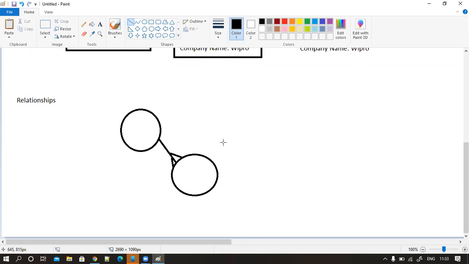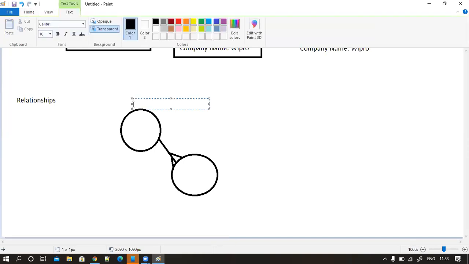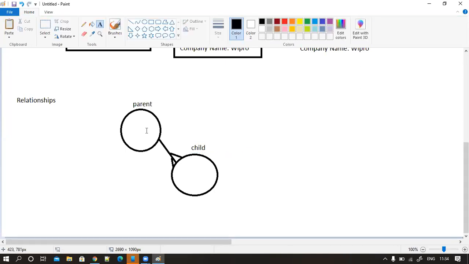Now, can you tell me which one is parent and which one is child in this? One is the parent. I'll make this one the parent. How can you say that? It is on top. Parent always holds the chain. That is the only variation. I will show this kind of diagrammatic representation inside Salesforce when you open your Schema Builder. In real time also they will give such a diagrammatic representation. So always parent holds the chain.